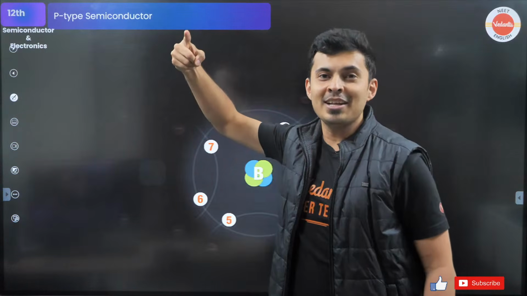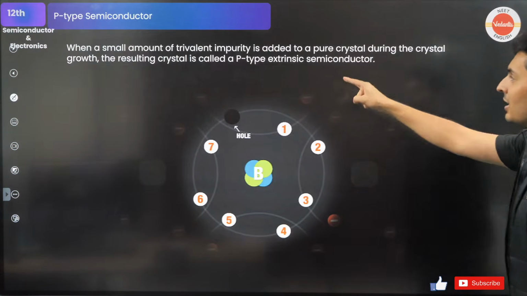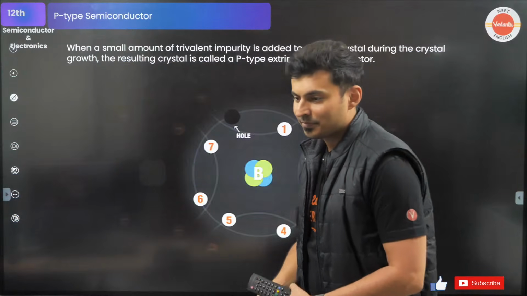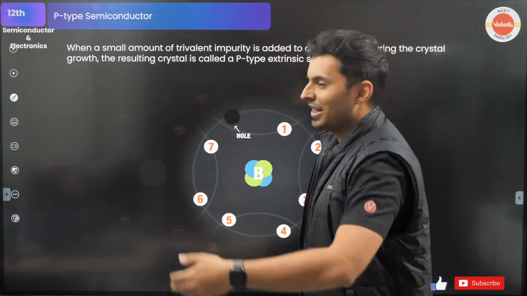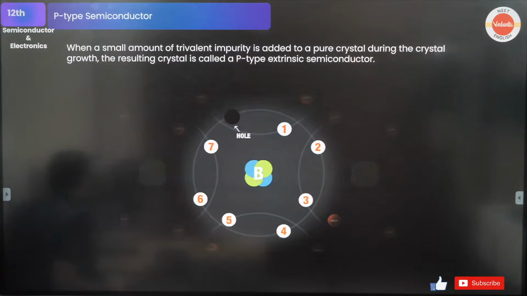So the conductivity increases because of the holes, because of the trivalent impurity. Understood, na? Simple. Very good, very good. Excellent. Awesomeness, guys. Great.